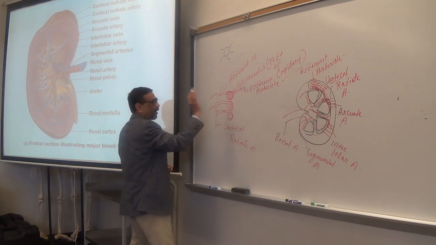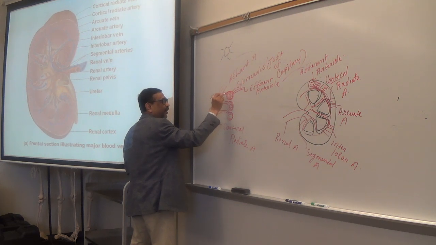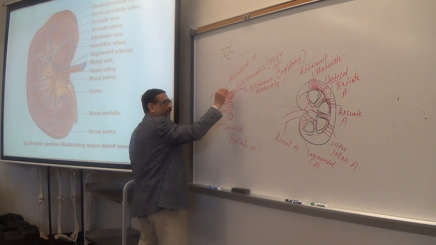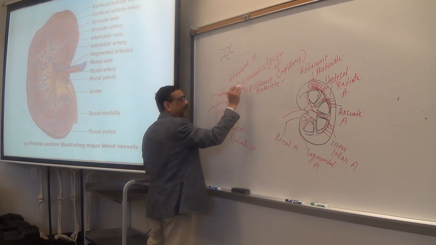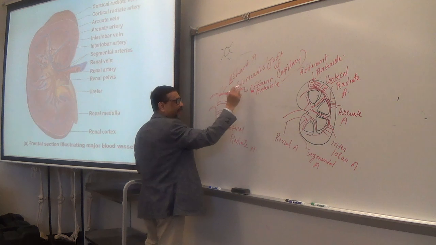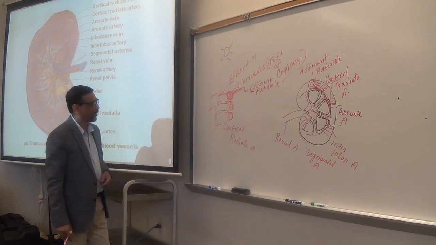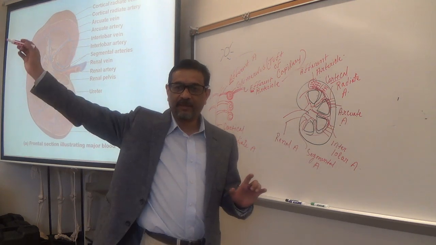Okay, so now I can say that afferent arteriole brings the blood into the glomerulus, and after the blood circulates inside the glomerulus, the blood gets out through the efferent arteriole. So arriving A, exiting E, getting out. Okay, is it clear? So afferent and efferent.